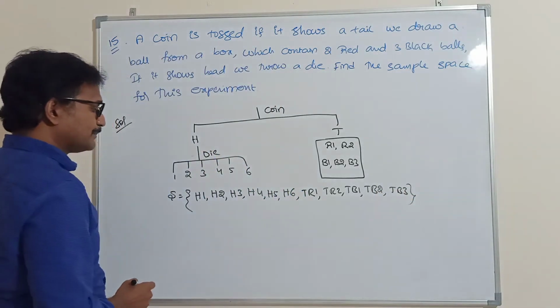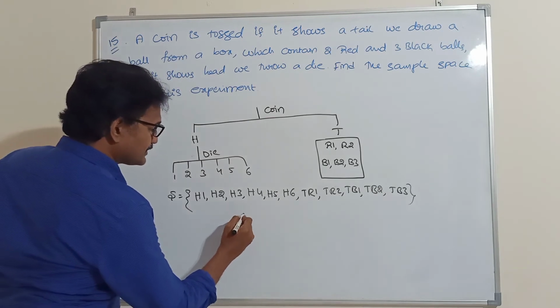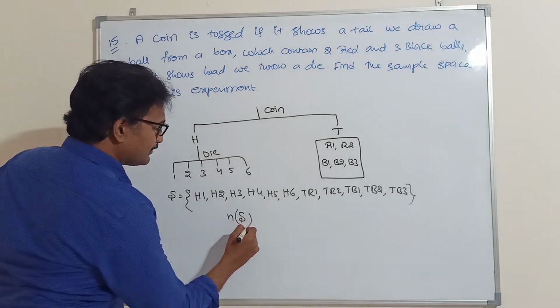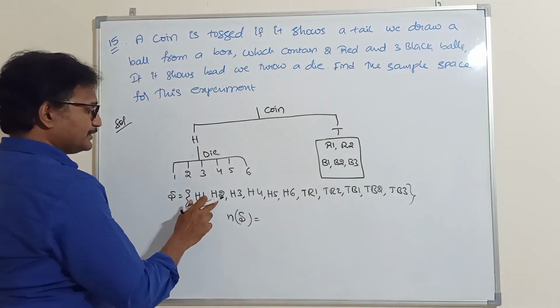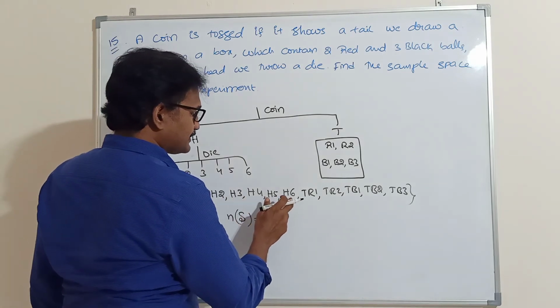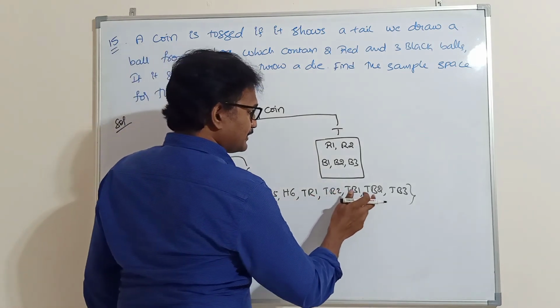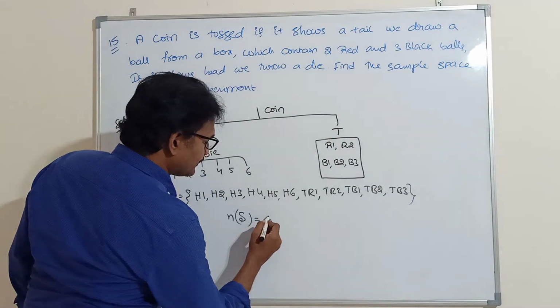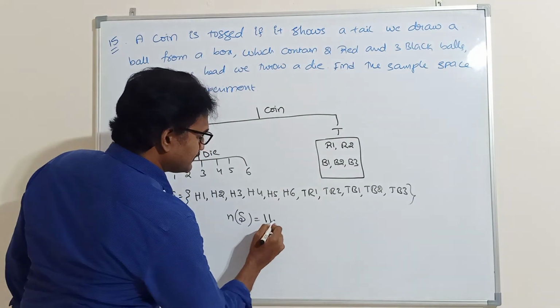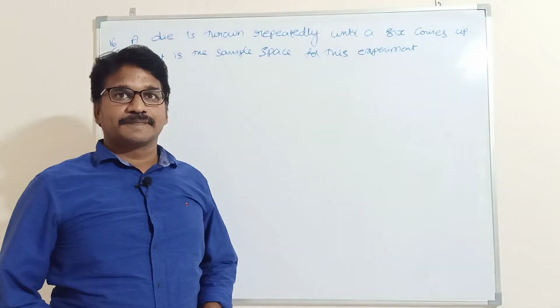These are the sample points for this experiment. So n(S), the number of sample points, is 1, 2, 3, 4, 5, 6, 7, 8, 9, 10, 11. So the total number of sample points is 11 for this random experiment.